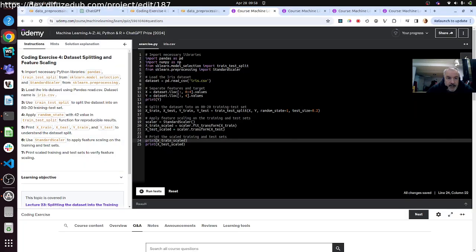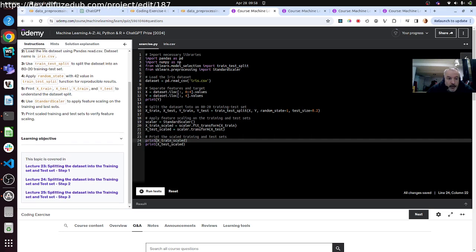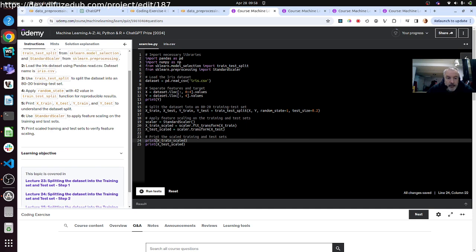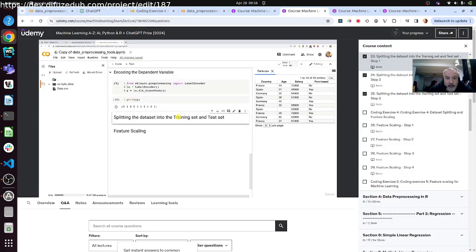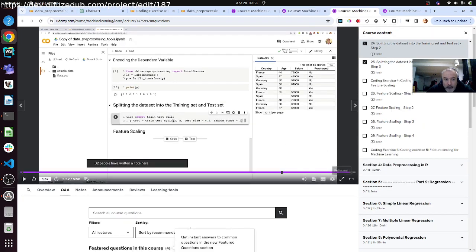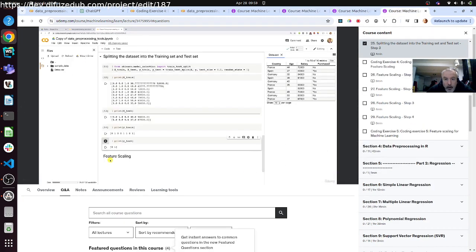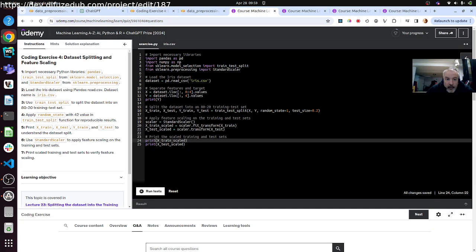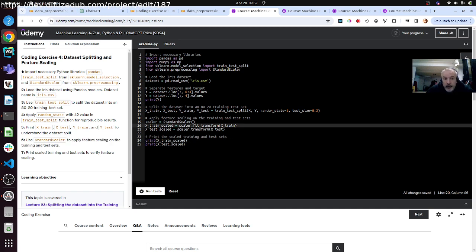Considering this lesson, Machine Learning A-Z, lectures number 23, 24 and 25 cover the way a dataset is going to be split into the training set and the test set. But the notion after, which is about feature scaling, is not covered at any point in lecture number 23 or 24 or 25. However, in exercise number 4, we are referring to this StandardScaler notion, which has not been covered yet. Okay, the first defect, I would say.